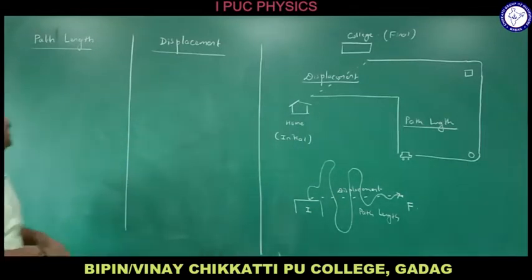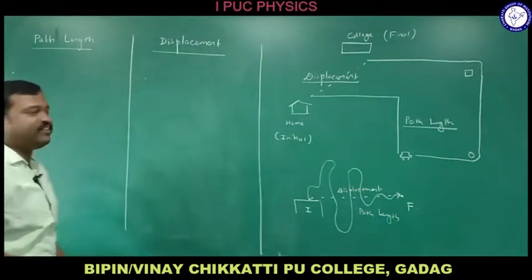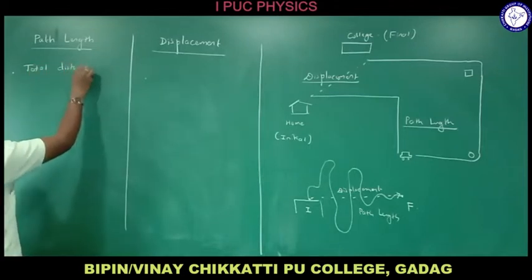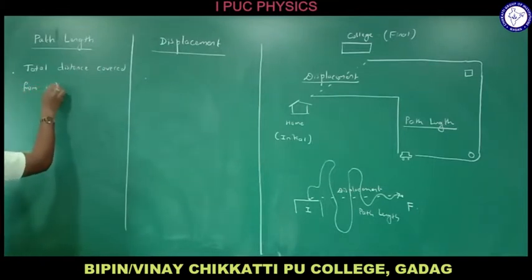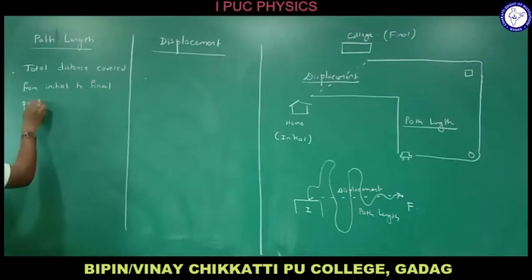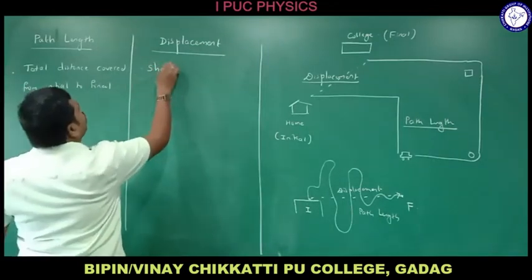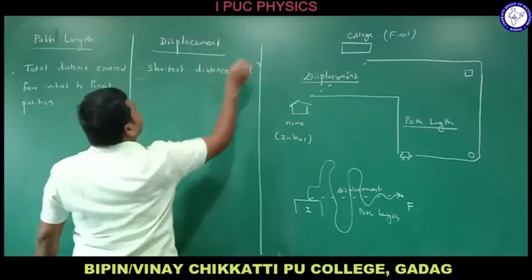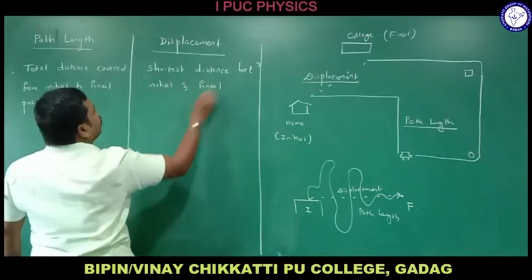One definition you can write like this: path length is the total distance covered from initial to final position. Displacement is the shortest distance between initial and final position.